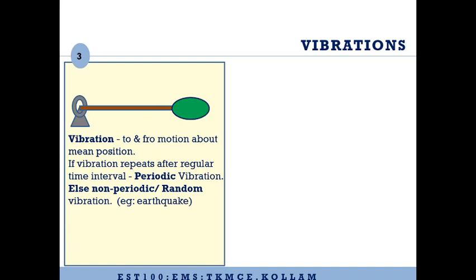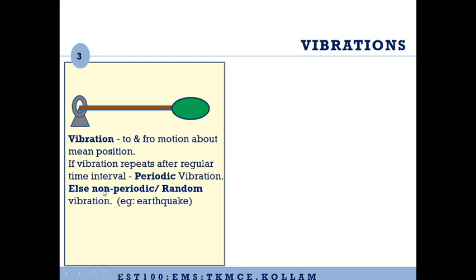Now, if the vibration repeats after a regular interval of time, we call it a periodic vibration. For example, let us say this mass is moving up, coming back to the mean position, moving in the downward direction and coming back to the mean position. This is one cycle. Let us say one cycle of motion happens in 2 seconds. If all the cycles of this mass happen in 2 seconds, then this vibration is repeating after a regular time interval, and such vibrations are called periodic vibrations.